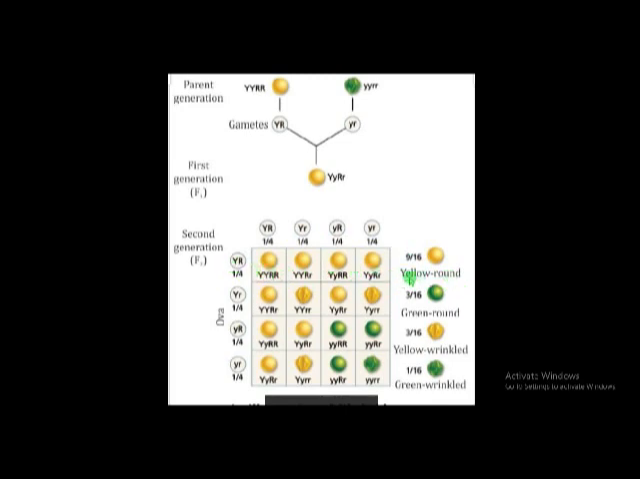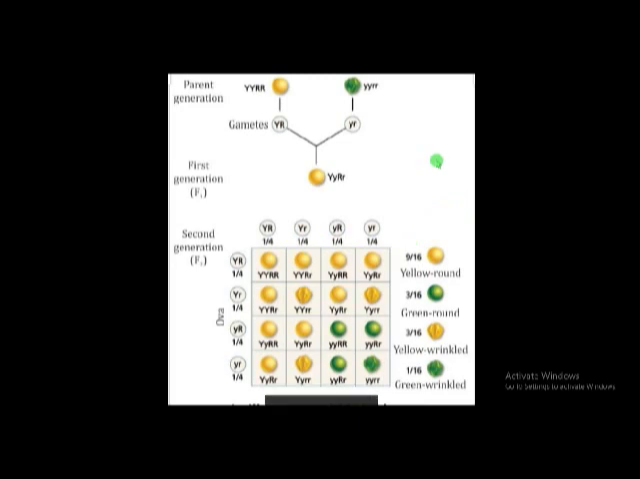Yellow colored and round shaped seeds are 9 out of 16, green and round seeds are 3 out of 16, yellow and wrinkled are 3 out of 16, and green and wrinkled is 1 out of 16. Here the ratio is 9:3:3:1. The F2 ratio of a dihybrid cross is 9:3:3:1. This is called a dihybrid cross. Dihybrid cross means here Mendel crossed plants with two different characters: seed color and seed shape.